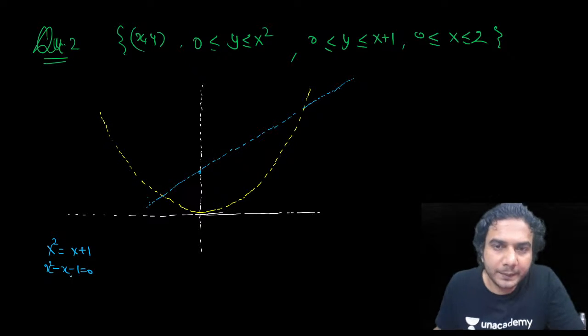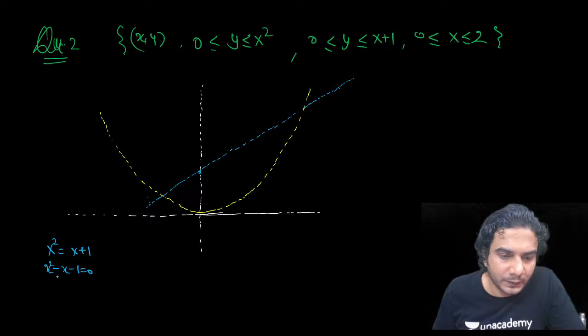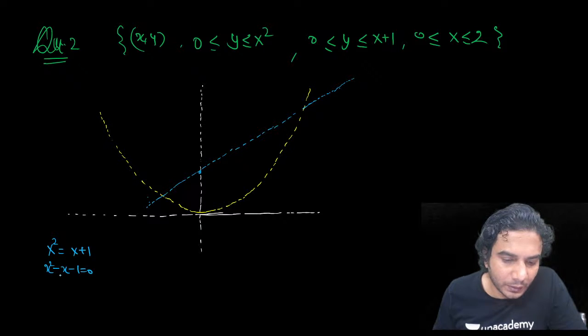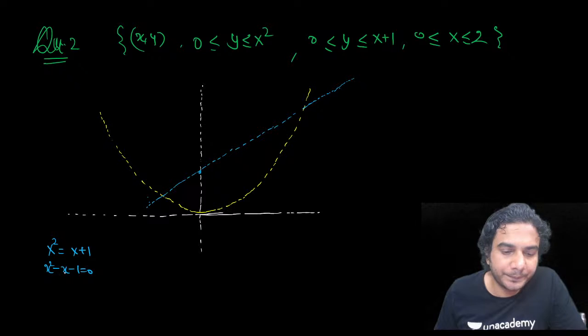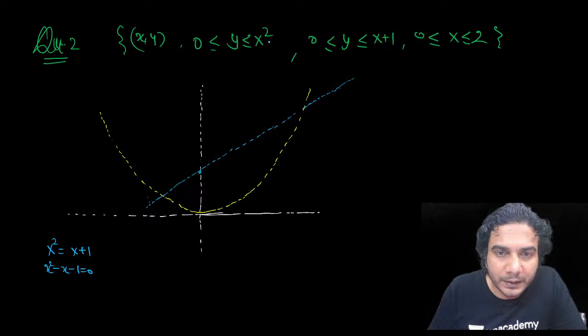5 by 3 you are getting. Let me check your answer. 5 by 3 is not correct. Oh, I'm sorry, my bad. It might be correct because I have given you the wrong question. By mistake I've written x square. This should be x square plus 1.